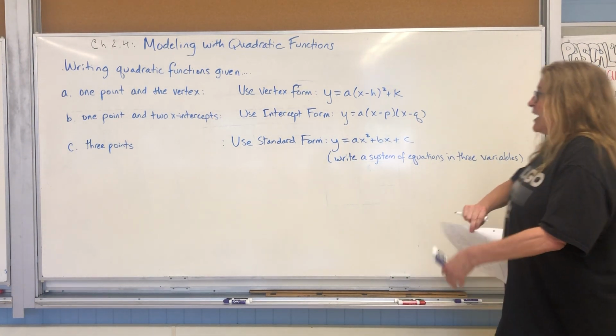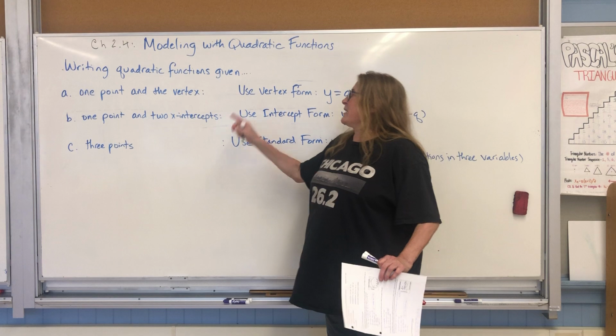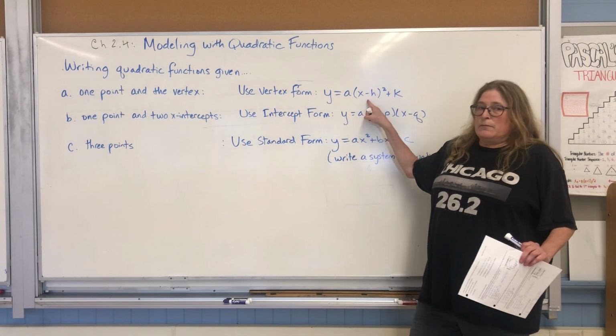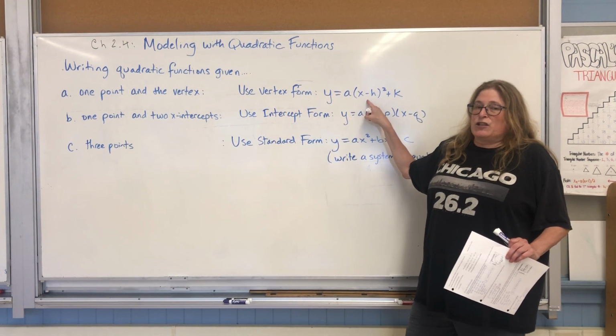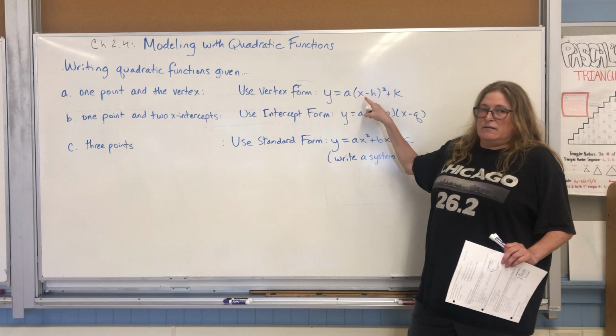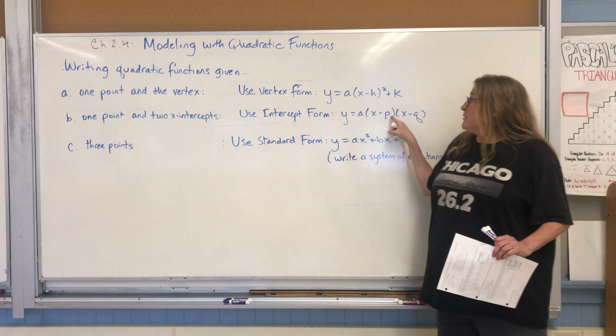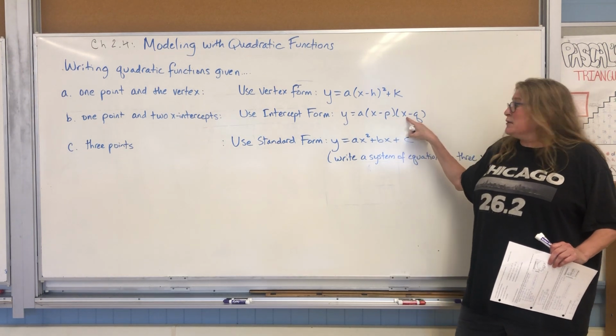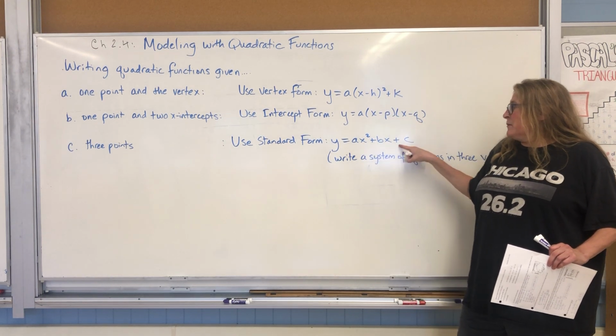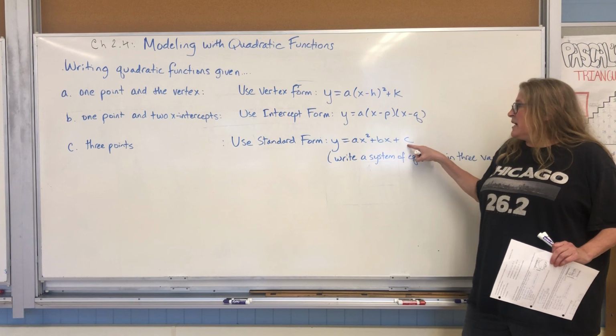So just a quick recap, guys. The three forms of a quadratic. We have vertex form, that whole A, H, and K thing, but notice there's no B. Vertex form, there's no B. It's just A, H, and K. Intercept form, where the P and Q are the x-intercepts, and then good old standard form, right? AX squared plus BX plus C.